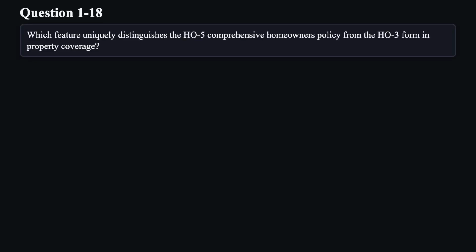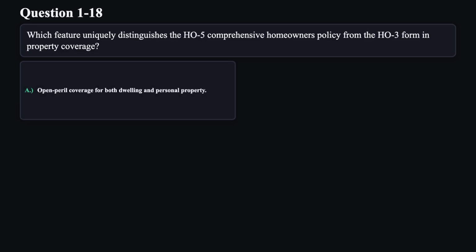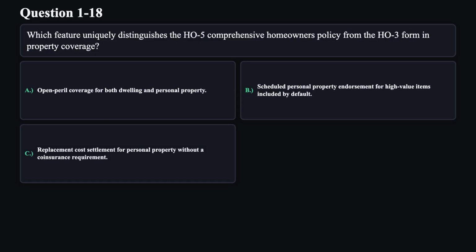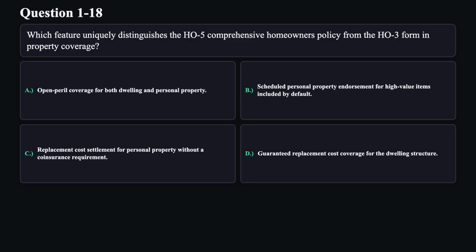Question 18. Which feature uniquely distinguishes the HO5 comprehensive homeowners policy from the HO3 form in property coverage? A. Open peril coverage for both dwelling and personal property. B. Scheduled personal property endorsement for high-value items included by default. C. Replacement cost settlement for personal property without a coinsurance requirement. D. Guaranteed replacement cost coverage for the dwelling structure.